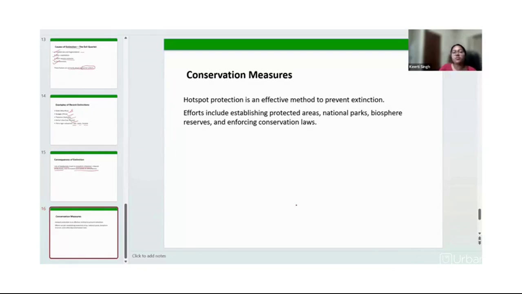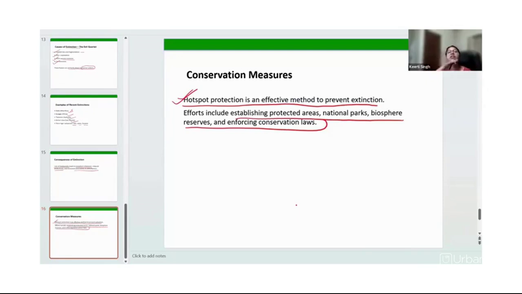Right? That is why hotspot protection is the primary thing done by the government of each country, right? This includes protected areas. They will establish national parks, biosphere reserves, and enforce conservation laws, right? You have seen that some zoos are created when we are not able to save a particular type of organism in its natural area.